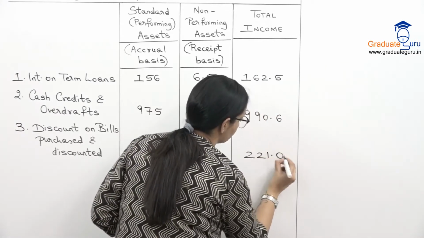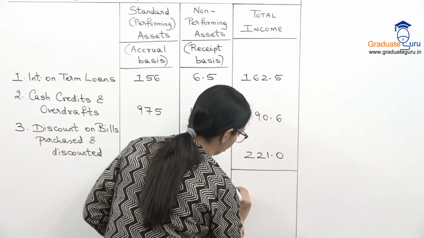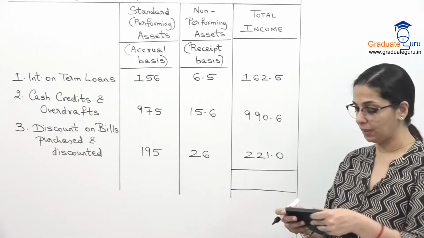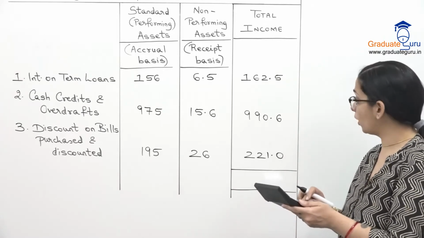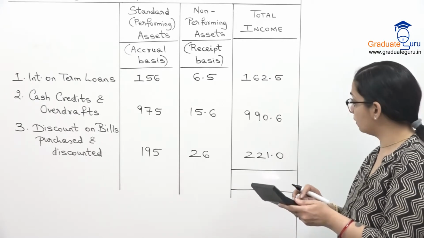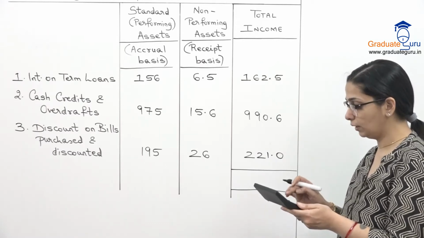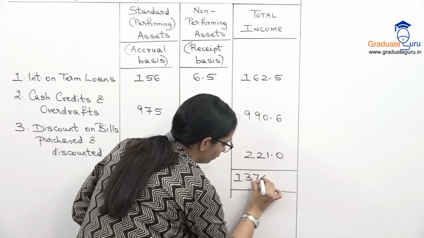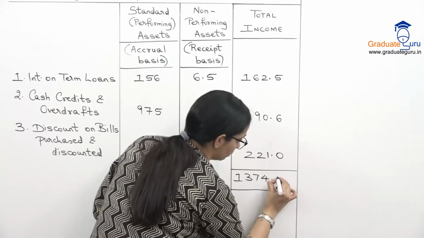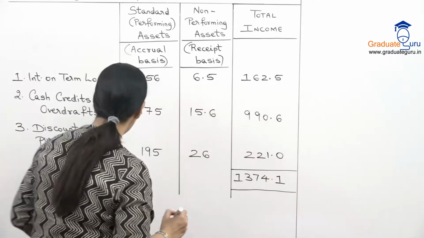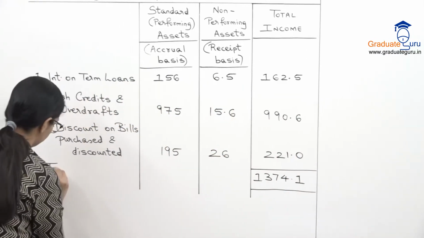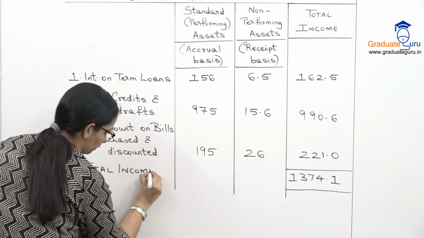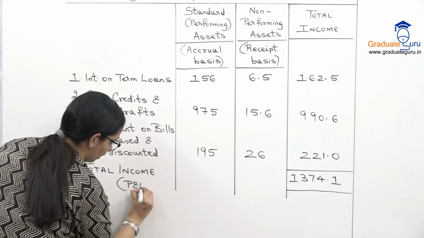I'll put down 0.0 because the others are in points, and we'll take a total, and that will be the total income which the bank can show in its P&L. So 162.5 plus 990.6 plus 221, we get 1374.1, and that will be our total income which will go to our P&L account.